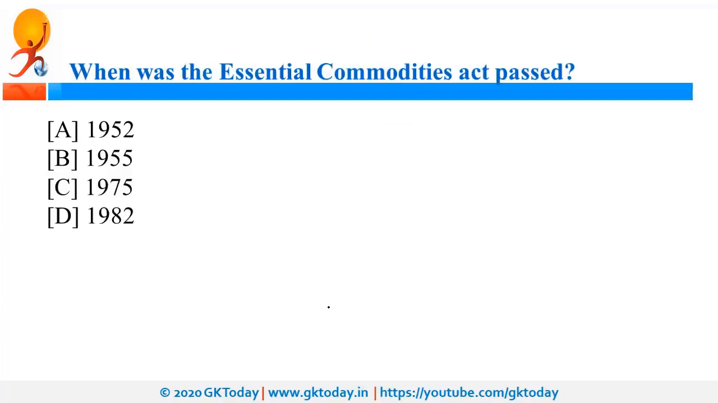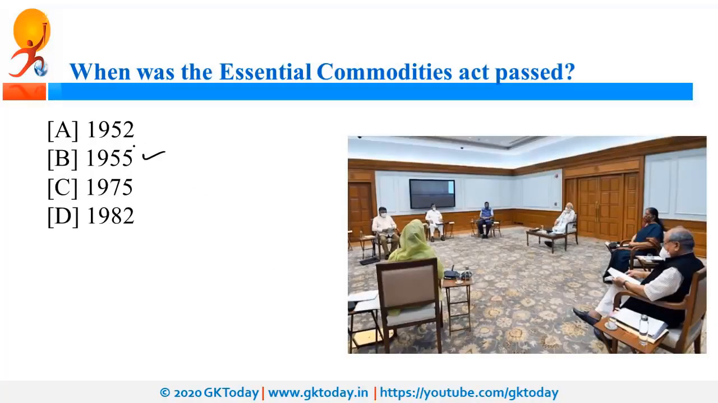When was the Essential Commodities Act passed? So this act was passed in 1955 and recently it was in news because of the amendments by the government. So with the amendment, commodities like pulses, oil seeds and onions and potatoes will be removed from the list of